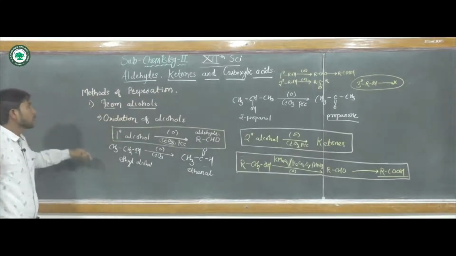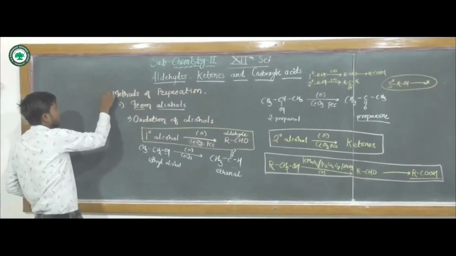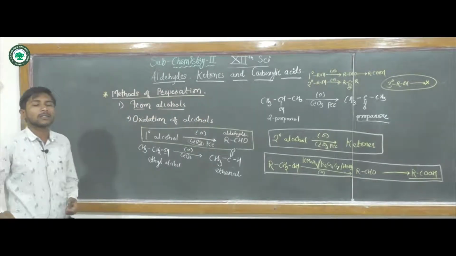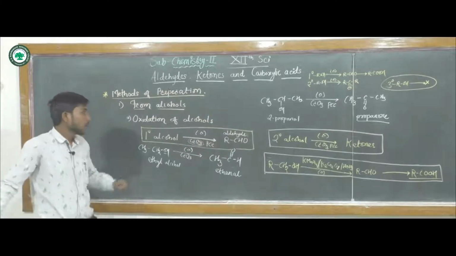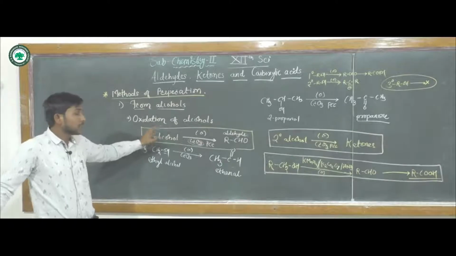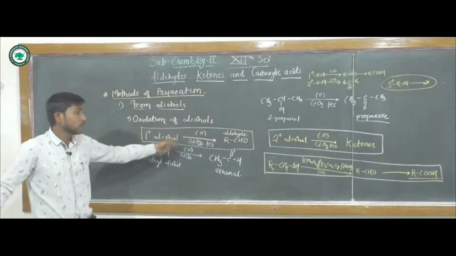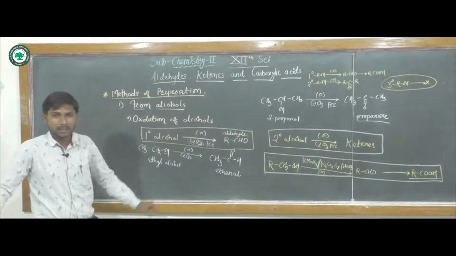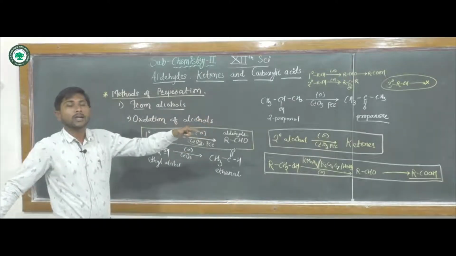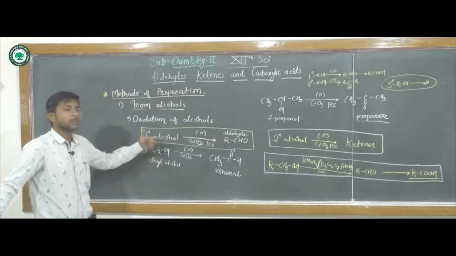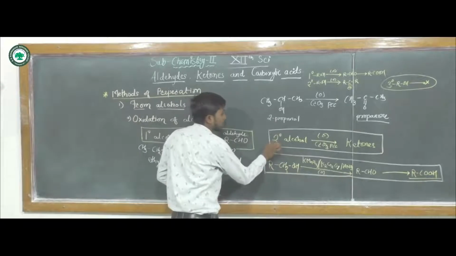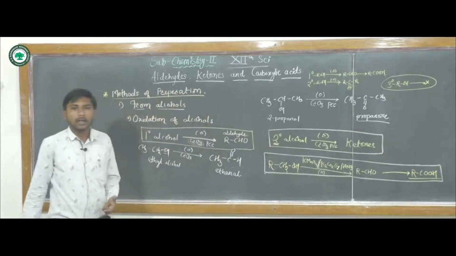While looking towards the preparation methods, the first general method of preparation is the oxidation of alcohols. Here we are using chromium oxide for the primary alcohol, but instead of that chromium oxide, if we use other oxidizing agents, that reaction will go further to the formation of carboxylic acid. And for the preparation of ketones, we have to use secondary alcohols.